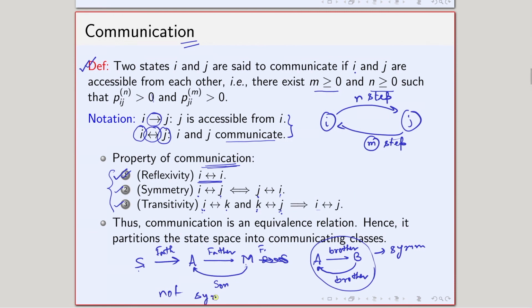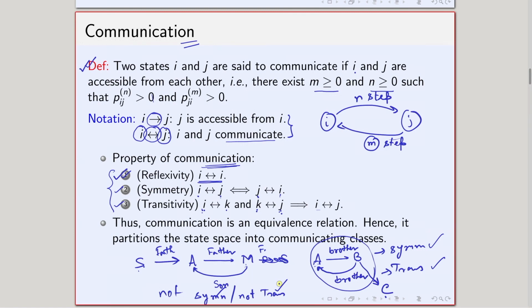The father relationship is not symmetric, it is not transitive, but the brother relationship is transitive also, because if B has another brother called C, then A and C are also brothers. So A is brother to B, B is brother to C, then A is brother to C. So the brother relationship is symmetric and transitive, but the father relationship is not symmetric, not transitive.